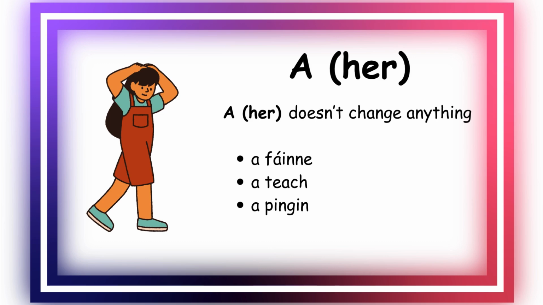Interestingly, a when it means her doesn't change anything. So a fáinne, her ring. A teach, her house. A pingin, her penny. So it's very important to have a look at it. If you see a séimhiú after a, you know it's his. If you see no séimhiú after a, it means it's her.